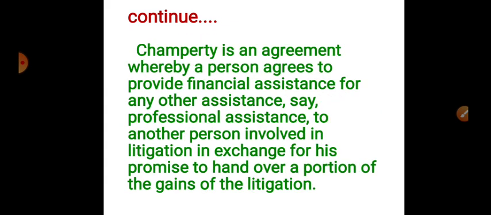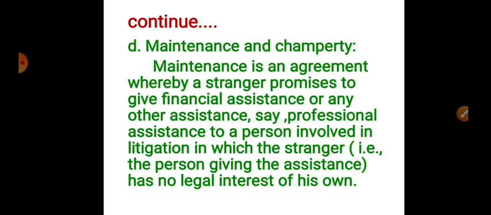And champerty is an agreement whereby a person agrees to provide financial assistance or any other assistance, say professional assistance, to another person involved in litigation in exchange for his promise to hand over a portion of the gains of the litigation. The only difference is that under maintenance also, the third person helps one party of the contract by giving financial or professional assistance for meeting the litigation expenses, but he's not getting anything from the gains.